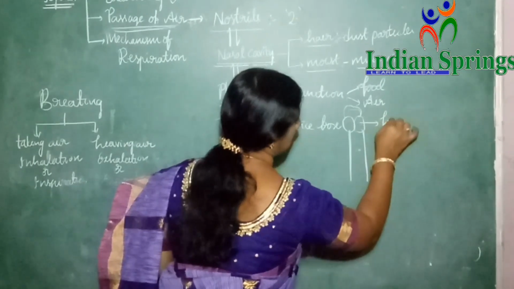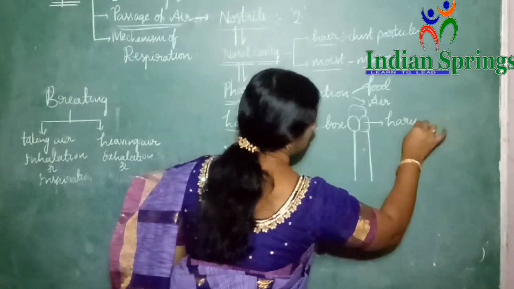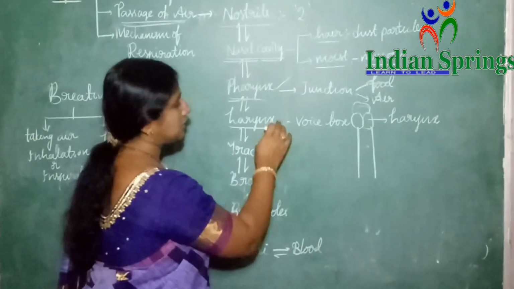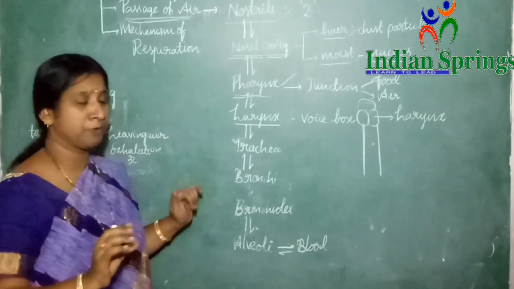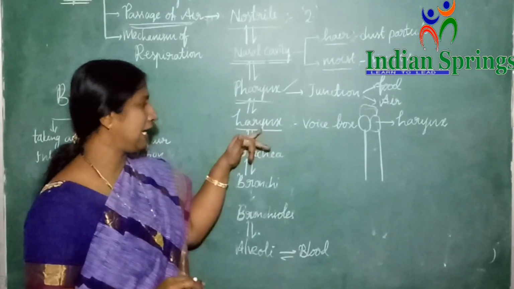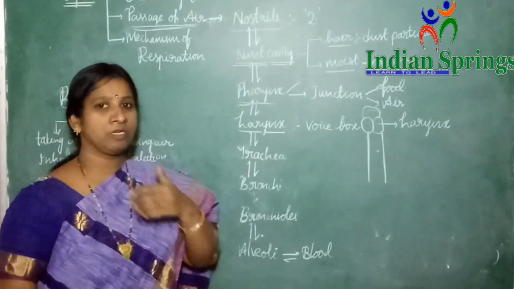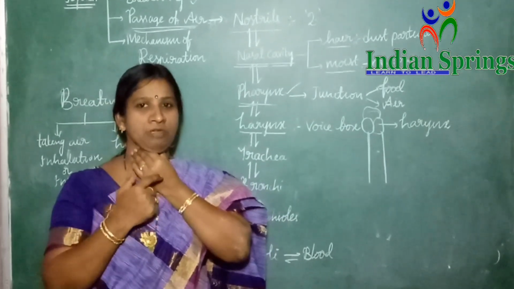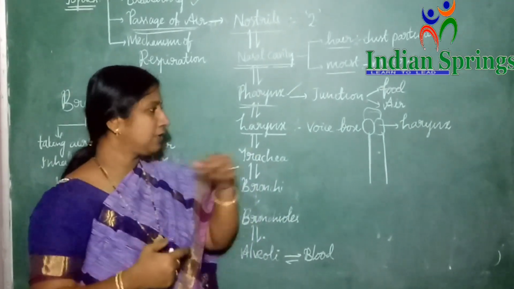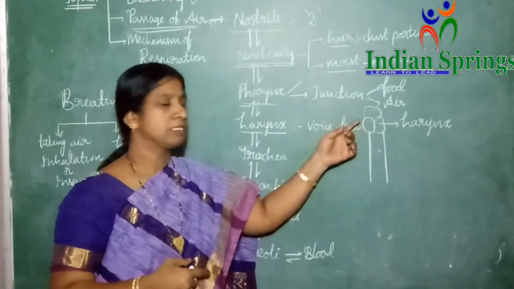This is called the larynx. Once the air enters this larynx, it vibrates and produces sounds. Because of the larynx only, we are able to speak. If you touch like this, you can feel the vibrations of the larynx. By that we can understand how it produces sounds.